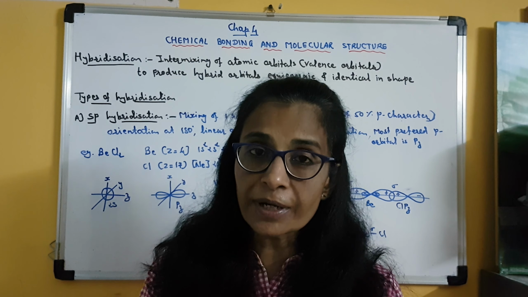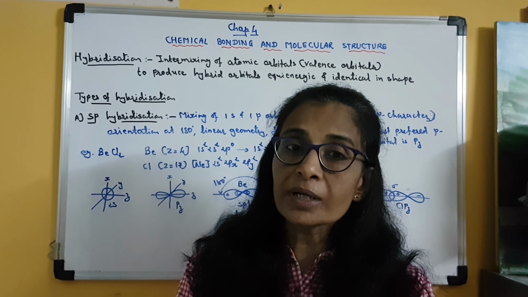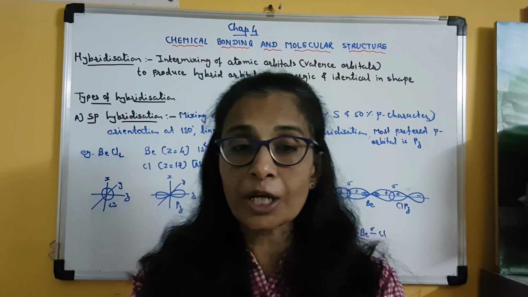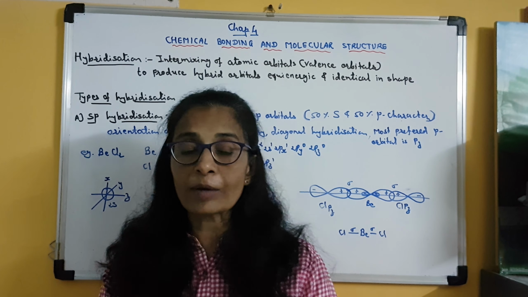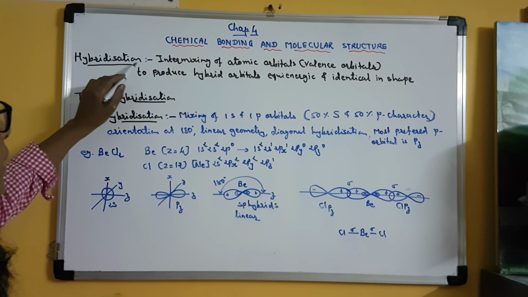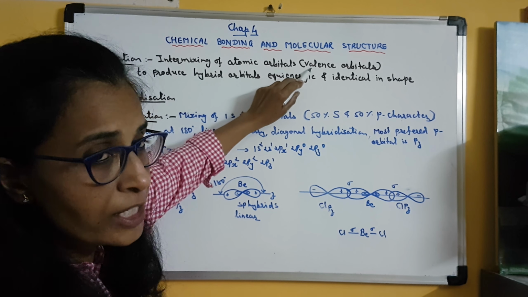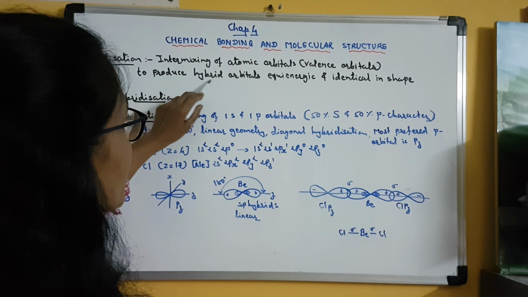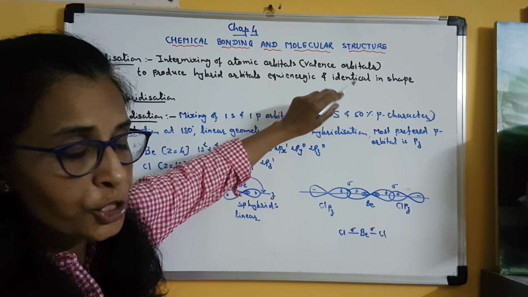But after hybridization, when we get the hybrid orbitals, they will have identical shape. So that is the concept of hybridization. Clear? Hybridization means intermixing of atomic orbitals, that is valence orbitals, to produce hybrid orbitals which are equi-energic and identical in shape.